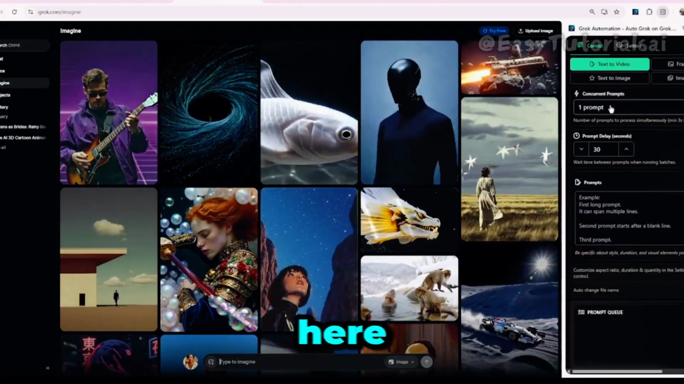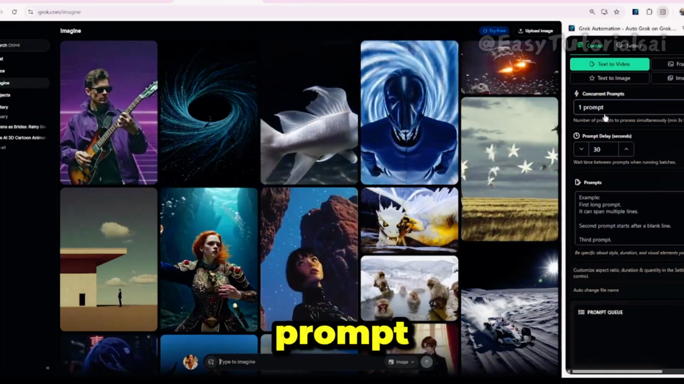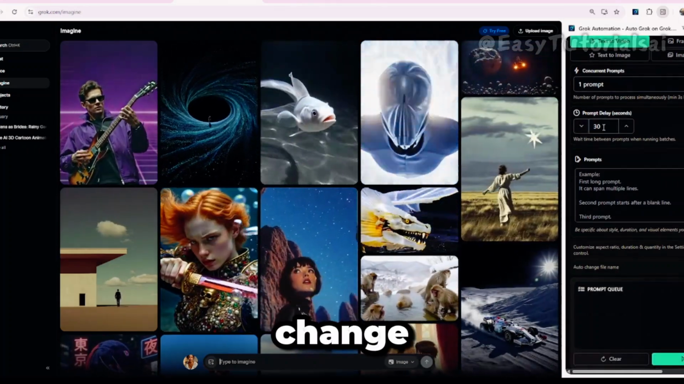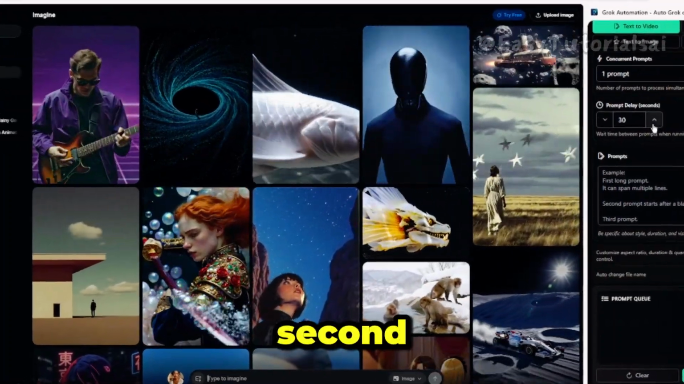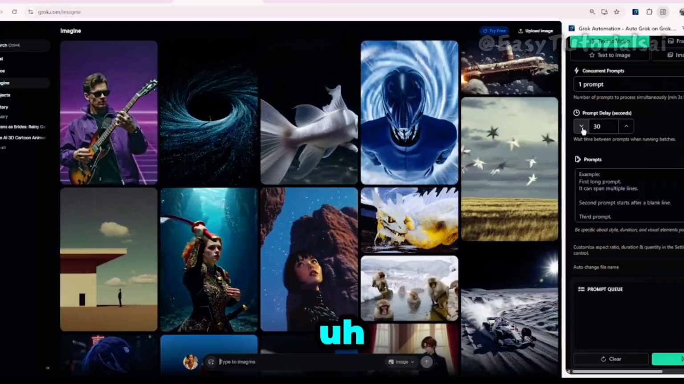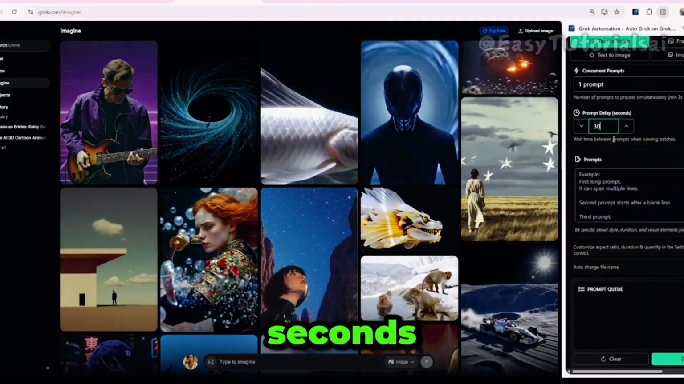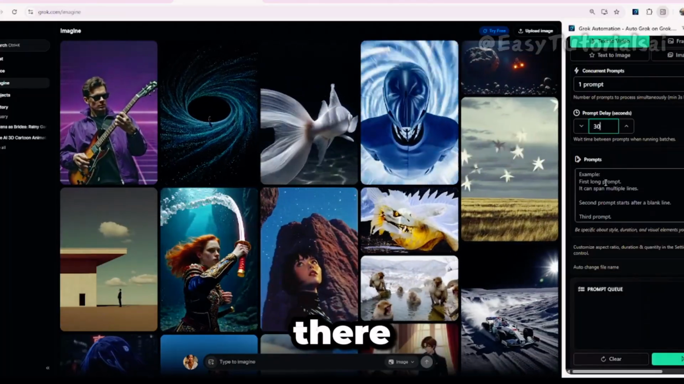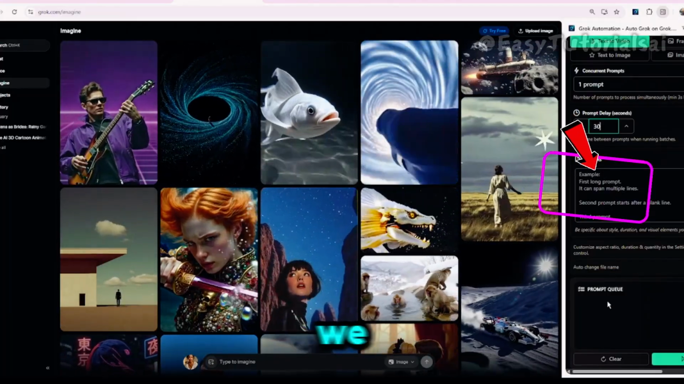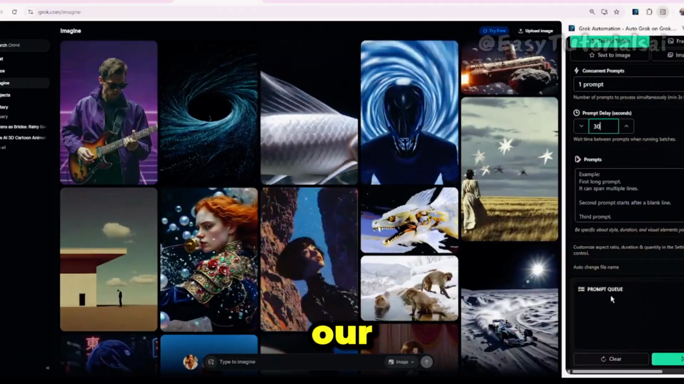So come here, you see here, one prompt. And here you can change the prompt delay, 30 seconds. You can reduce it, it's up to you, but automatic is going to be 30 seconds. Okay, and once you finish there, this is the place here where we're going to add our prompt.